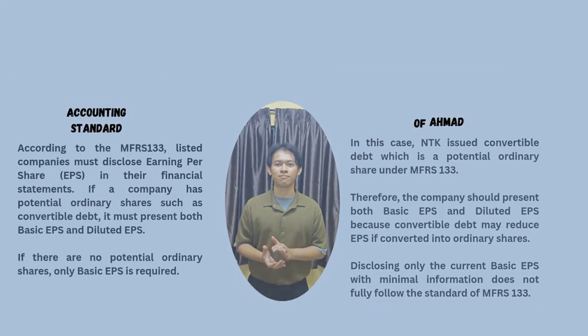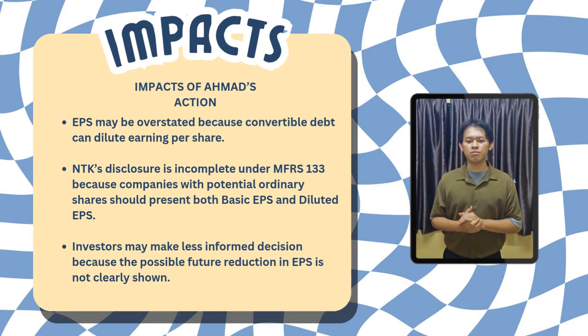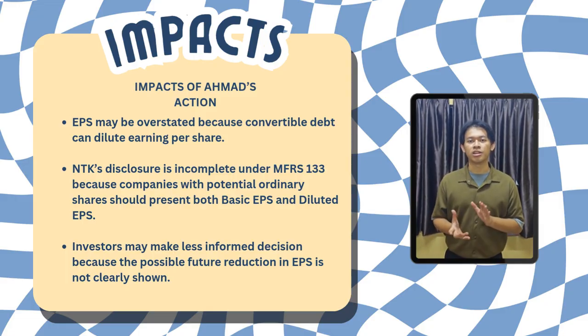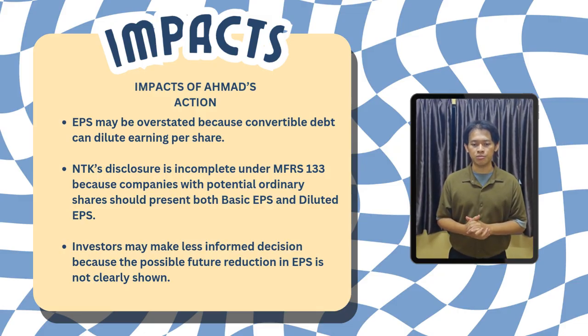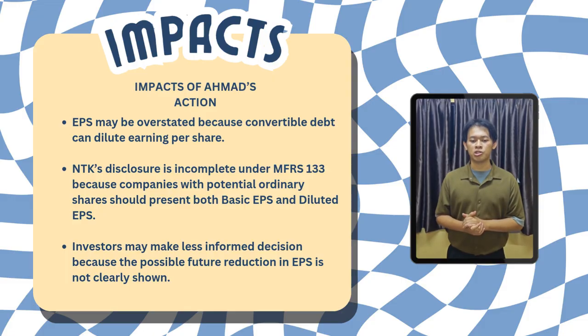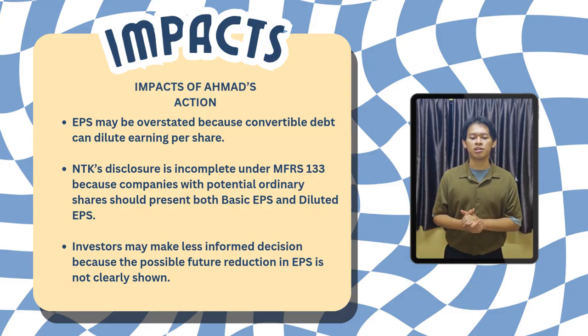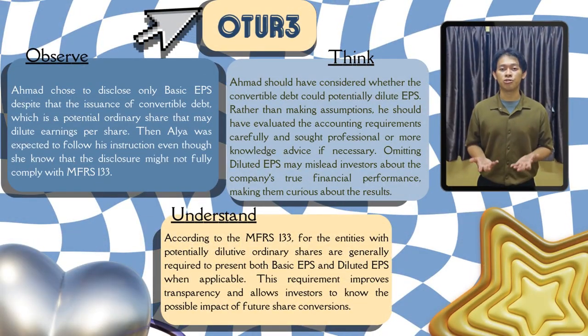Okay, so what's the impact of Ahmad's actions? The first one, EPS may be overstated because convertible debt can dilute earnings per share. The second one, the disclosure is incomplete under MFRS 133 because a company with potential ordinary shares should present both basic EPS and diluted EPS. The last one, investors may make less informed decisions because the possible future reduction in EPS is not clearly shown. Okay, so let's move on to the next one, which is OTUR3.